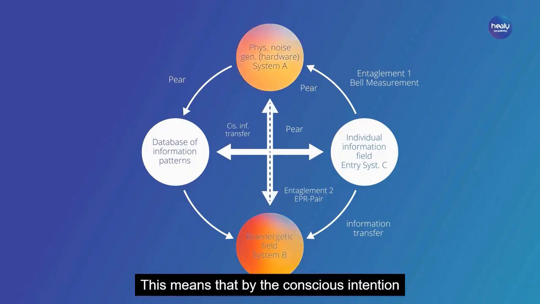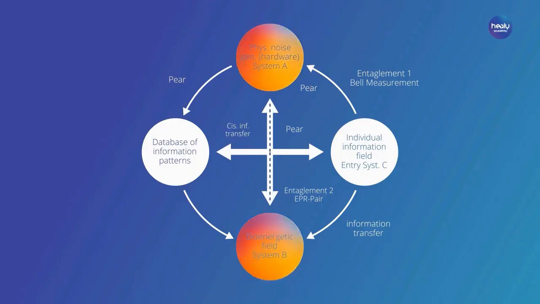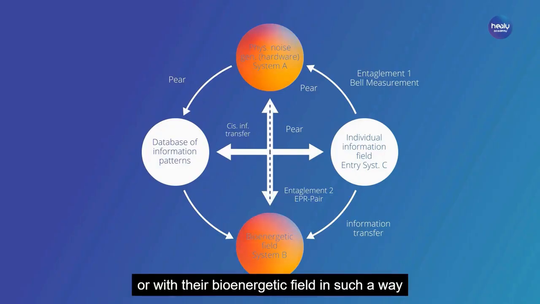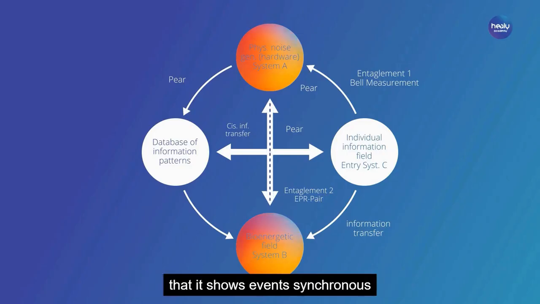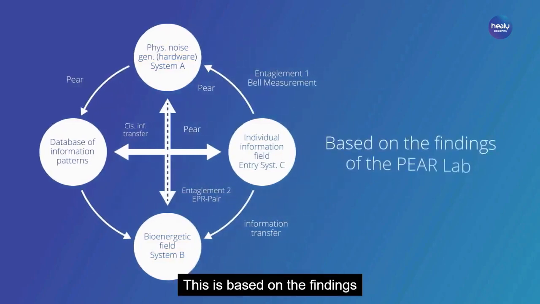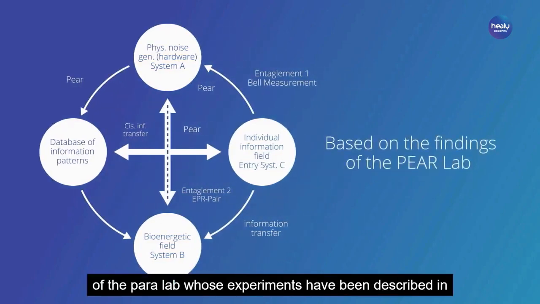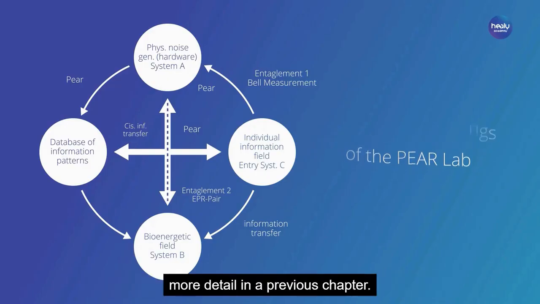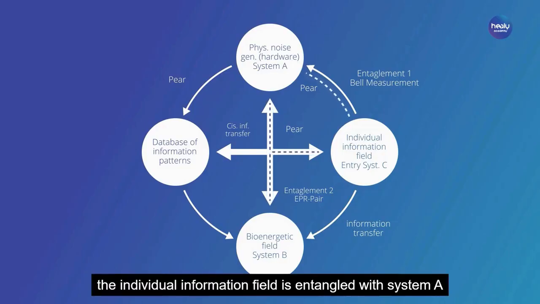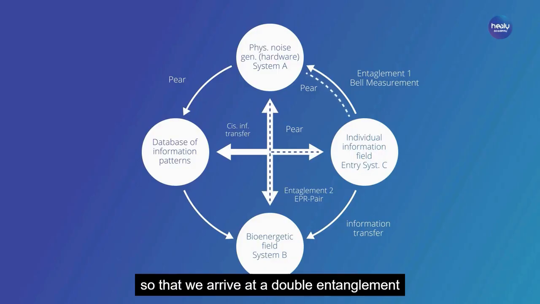This means that by the conscious intention of the experimenter, the physical noise generator is entangled with the client or with their bioenergetic field in such a way that it shows events synchronous to the bioenergetic system B. This is based on the findings of the PAIR lab, whose experiments have been described in more detail in a previous chapter. At the same time, analogous to a Bell measurement, the individual information field is entangled with system A, so that we arrive at a double entanglement.